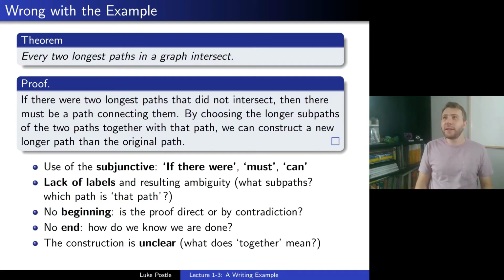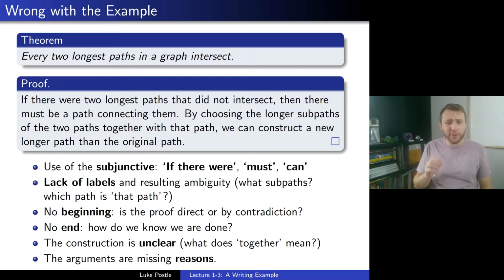And then the construction's also unclear. What does together even mean in this context? It doesn't explicitly say how you put these paths together to get this supposed new path, so that should probably be cleared up. And actually, the more you undo all the rest of that, you'll begin to see the arguments themselves are missing reasons. There's really no reason clauses in any of this proof. So to actually understand how the arguments work and why they work, those key reasons turn out to be missing.